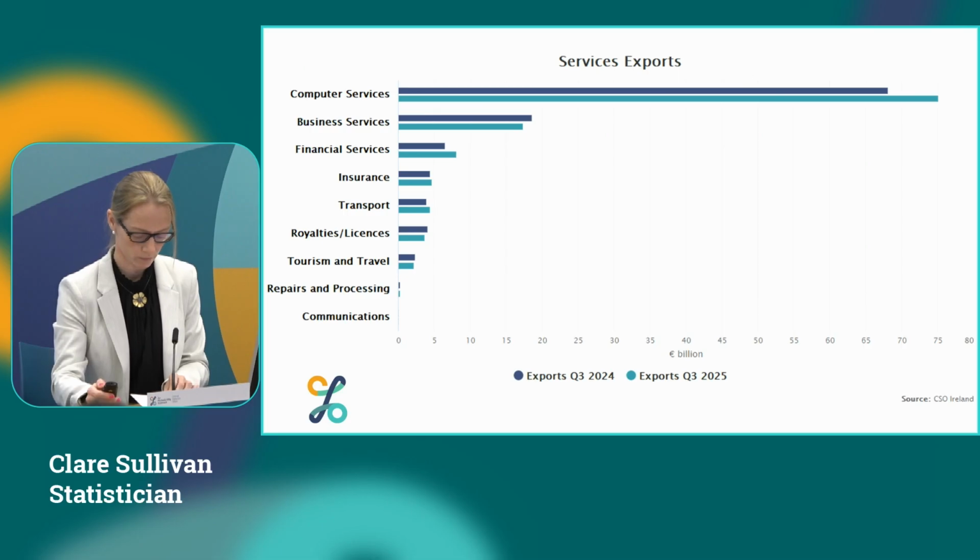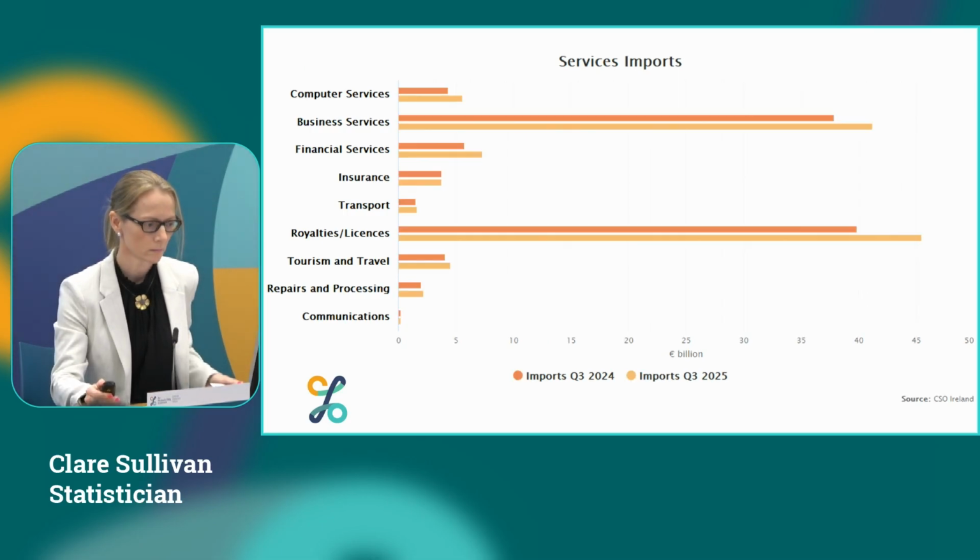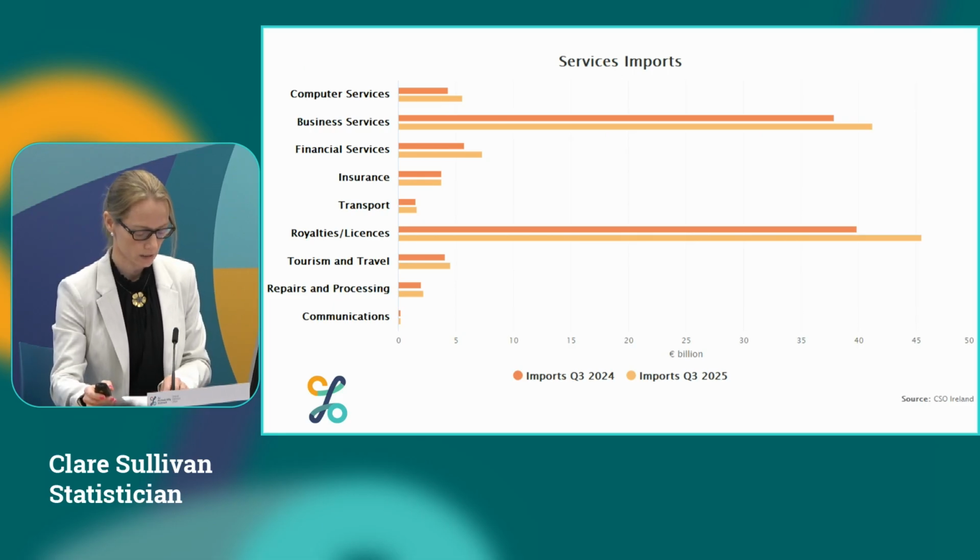Also of note is that tourism services exports are down by 205 million, while transport services are up 442 million. On the import side, again comparing year-on-year changes, we have an overall increase of 13 billion, and this was driven largely by increases in business services, which are up 3.3 billion, royalties, which are up 5.6 billion, and financial services are also up 1.5 billion. Also of note is that tourism service imports are up 476 million on the same quarter last year.